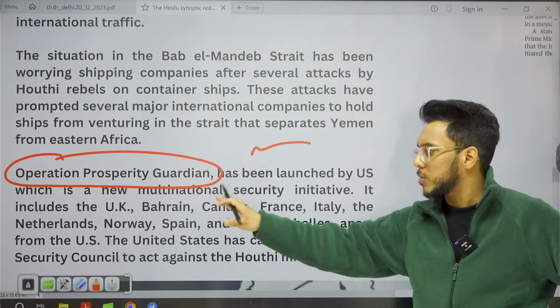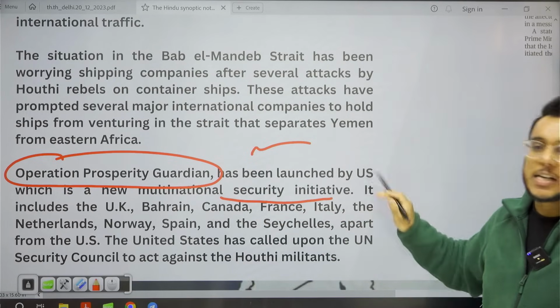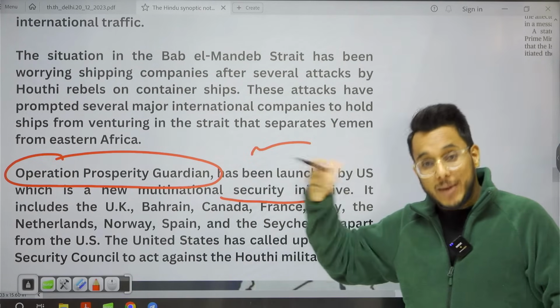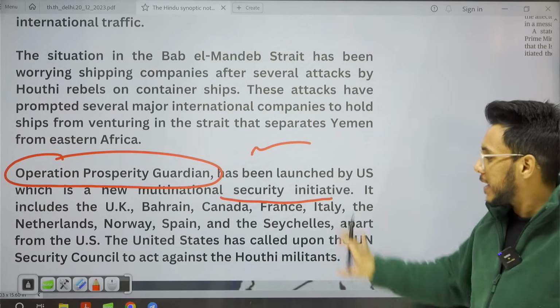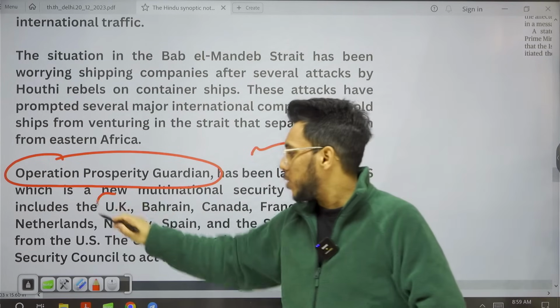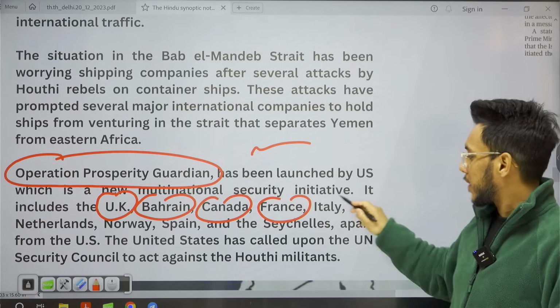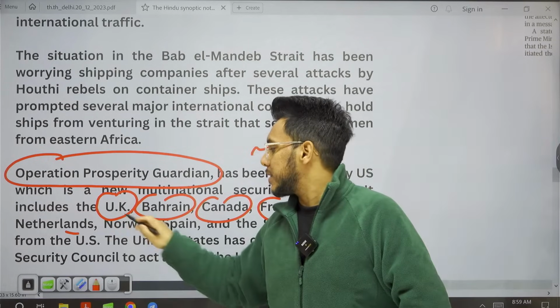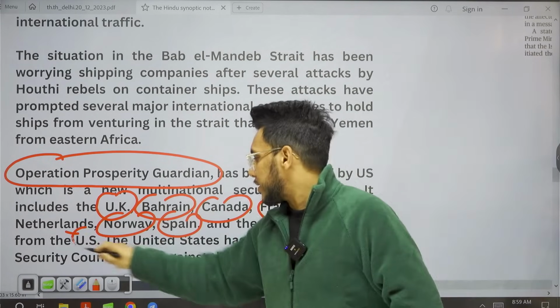So Operation Prosperity Guardian. Now this operation is a multinational security initiative, means there are multiple countries involved. And who are the participants in this operation? It is being led by the UK, Bahrain, Canada, France, Italy, Netherlands, Norway, Spain, Seychelles, and the USA.